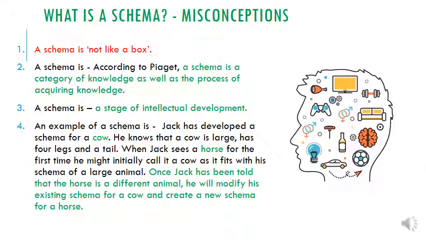A schema is not like a box. A schema, according to Piaget, is a category of knowledge as well as the process of acquiring knowledge. A schema is a stage of intellectual development. An example of a schema is Jack has developed a schema for a cow. He knows that a cow is large and has 4 legs and a tail, and when Jack sees a horse for the first time, he might initially call it a cow as it fits with the schema of a large animal. Once Jack has been told this horse is a different animal, he will modify his existing schema for a cow and create a new schema for a horse.